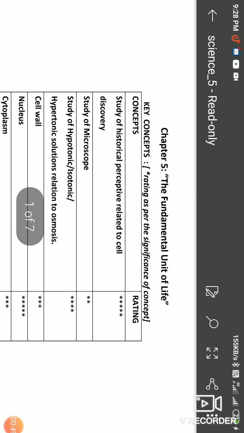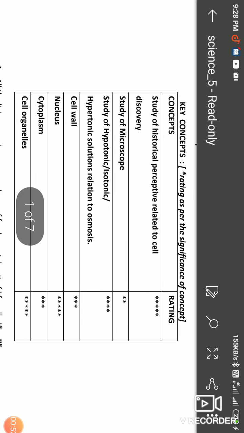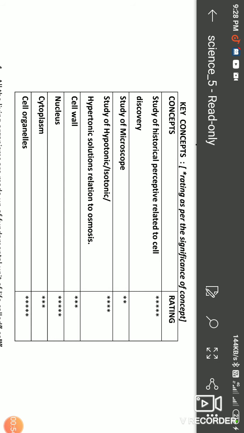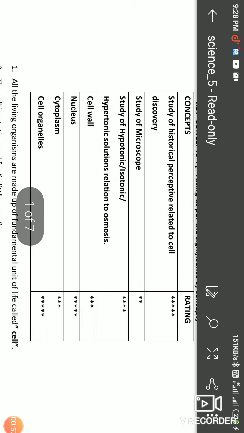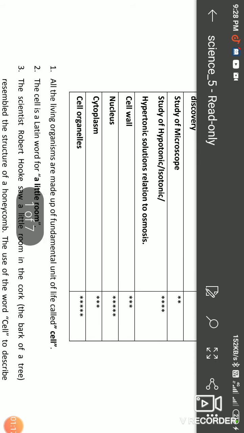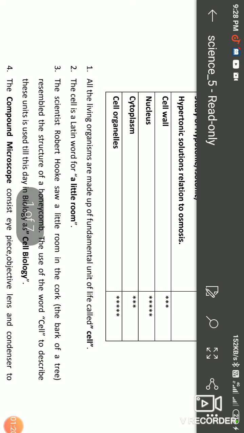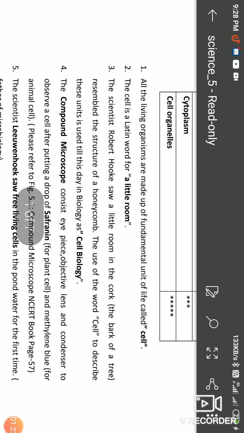तर आज आपण सगळ्यात महत्त्वाचं म्हणजे Cell is the Fundamental Unit of Life याबद्दल अभ्यास करणार आहोत. ठीक आहे. की पॉईंट्स काय, त्यामध्ये Discovery and History of Cell, त्यानंतर Study of Microscope, Study of hypotonic, isotonic, hypotonic solution and relation to osmosis, cell wall, nucleus, cytoplasm, cell organelles. We will discuss all these points in this chapter.